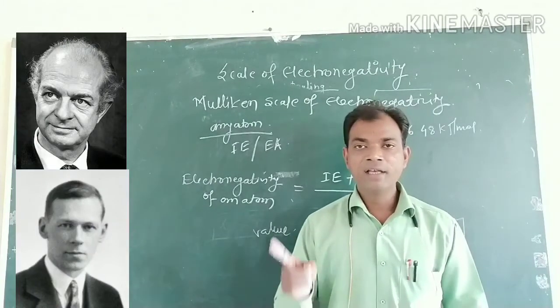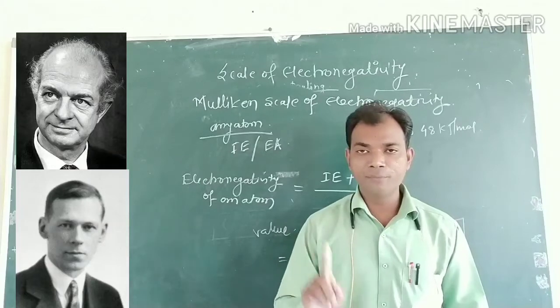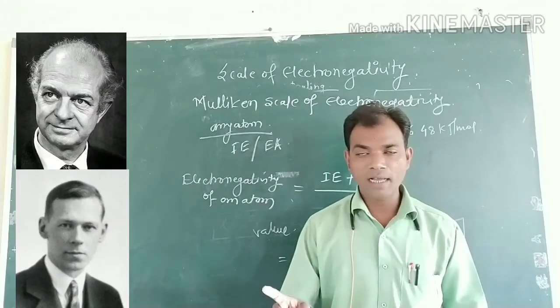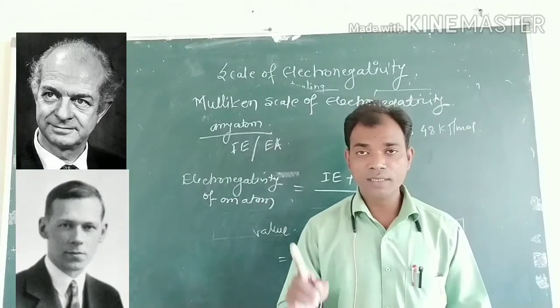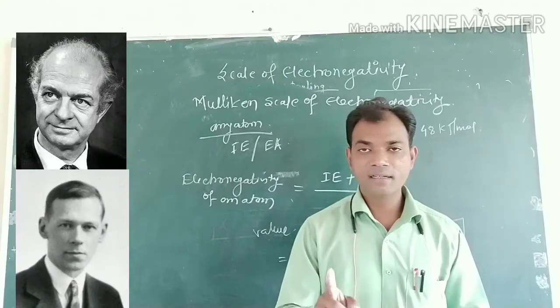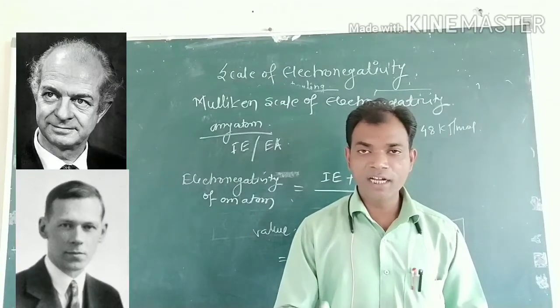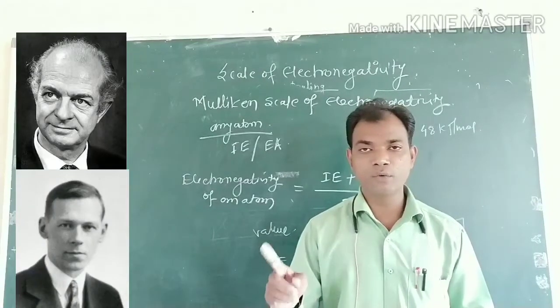Finally, the electronegativity difference between two atoms is related to delta by the equation: electronegativity difference equals 0.208 square root of delta.